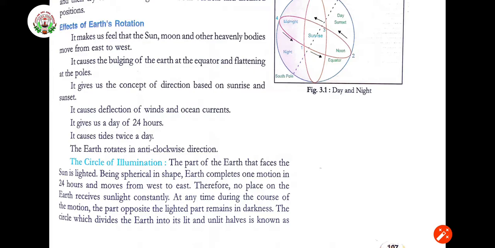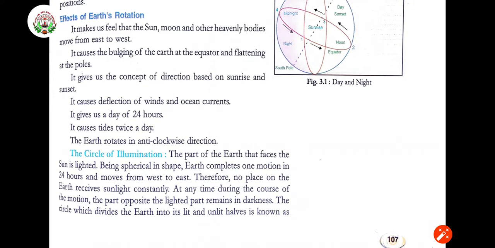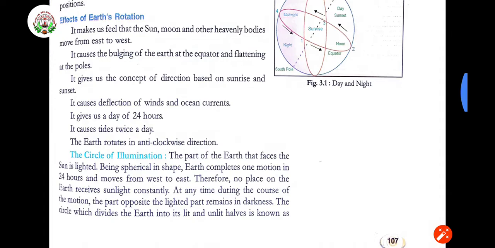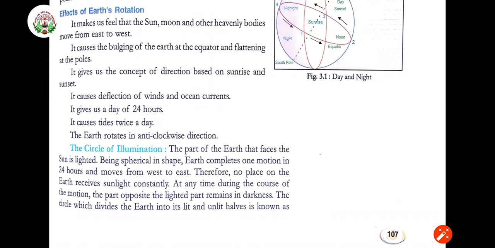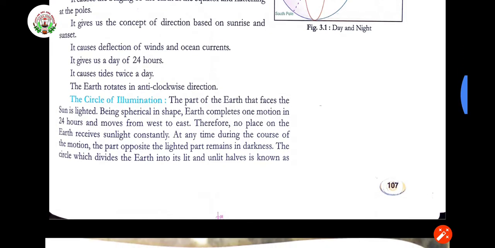It gives us a day of 24 hours. In one day we are having 24 hours. It causes tides twice a day. Tide is also the alternate rising and falling of the sea twice in each lunar day. Okay, at a particular place, and it is happening because of the attraction of sun and moon both. The earth rotates in an anti-clockwise direction. So these are the effects of rotation of the earth on its own axis.